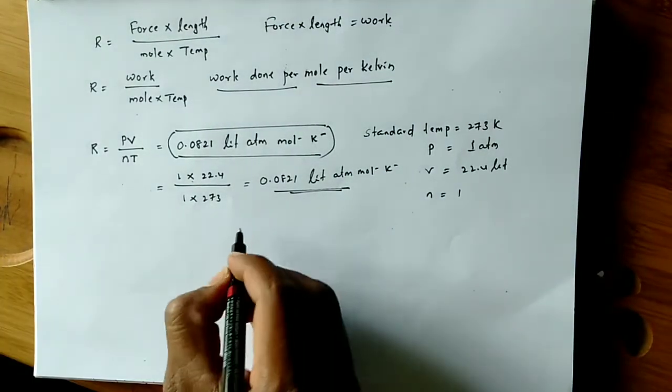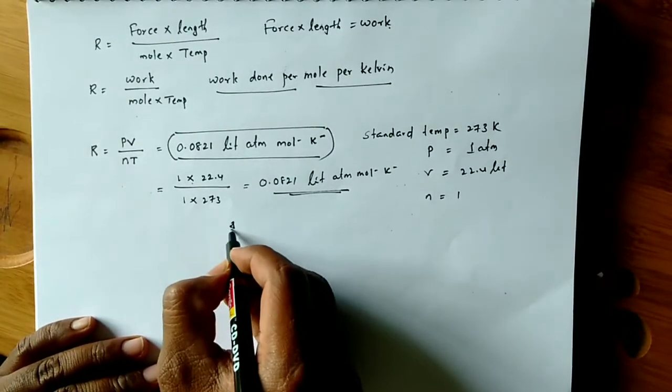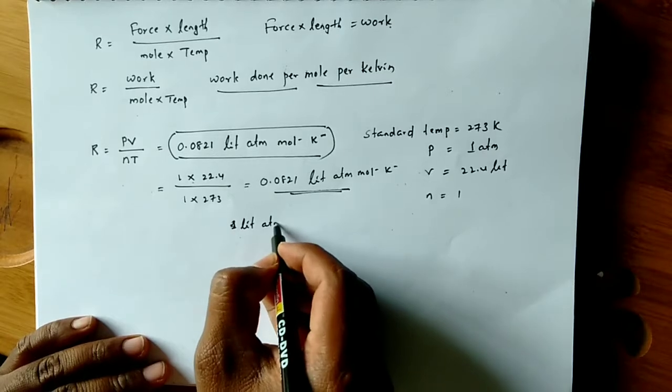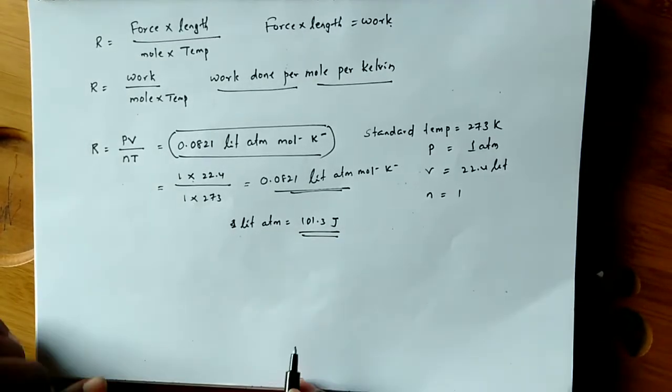In other units, 1 liter atmosphere is equal to 101.3 joules.